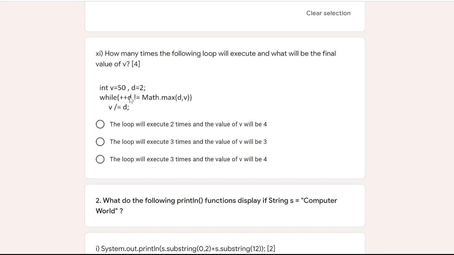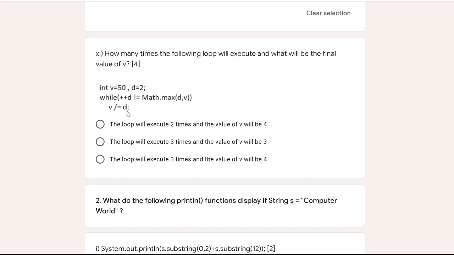So ++d means d's value was 2, pre-increment, d's value becomes 3 and it will take 3. So 3 not equal to, here d means 3 and v means 50. So the maximum of 3 and 50 is 50. So 3 not equal to 50, yes, that is true. So the loop will execute. This is a single line statement inside the loop.